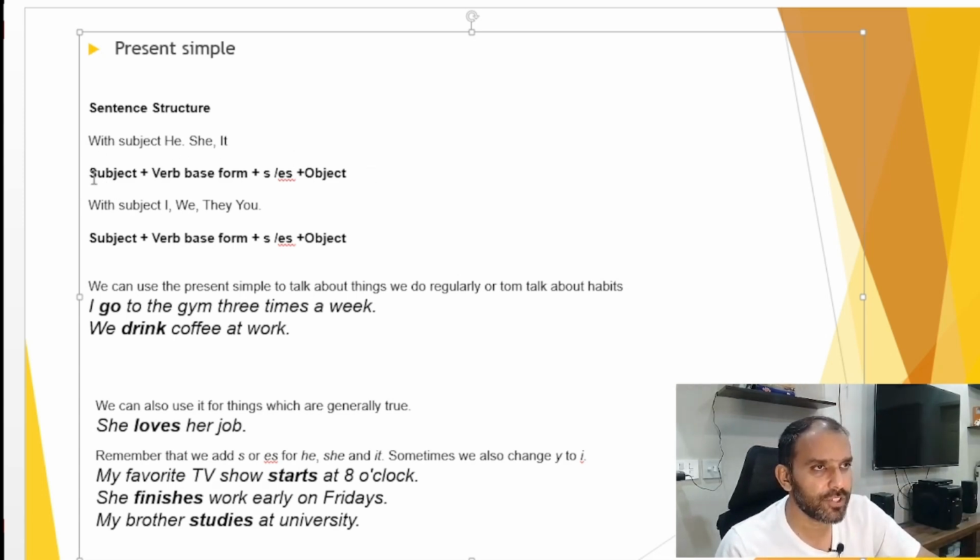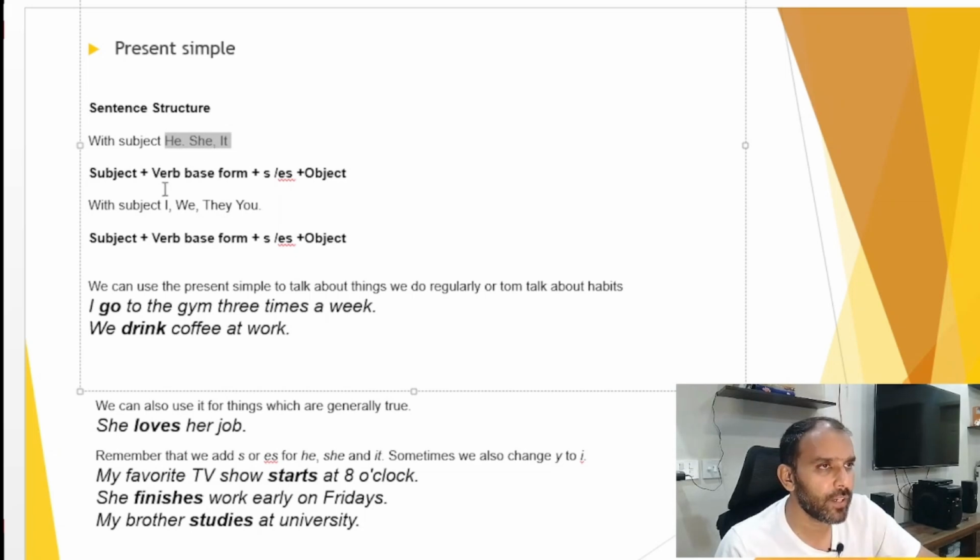Here is a differentiation. If the subject is he, she or it, we will use the base form of the verb along with the addition of s or es, and we will also add some kind of object. If the subject is I, we, they, you, with these types of subjects, we will not add s or es with the verb base form.